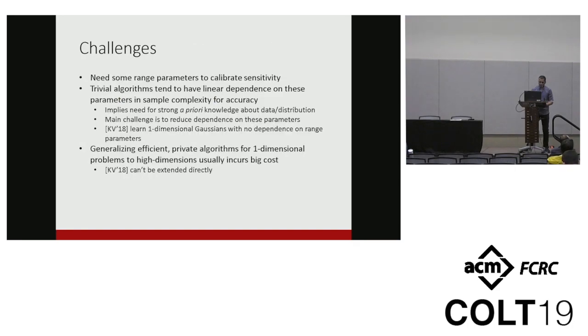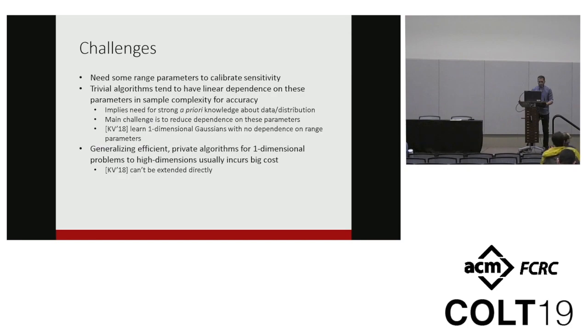Okay, so let's first talk about some challenges to estimating privately. As I said, we need to add some random noise to mask the sensitivity. But in order to calibrate that sensitivity, we usually need some kind of bounds on the range of the data or the distribution parameters, or what we call the range parameters. Now, the trivial algorithms tend to have linear dependence in their sample complexity to achieve any sort of non-trivial accuracy, which implies that they need strong a priori knowledge about the data or the distribution, which could be pretty unrealistic. So one of the main challenges is to reduce this dependence on these range parameters, which is what Karwa and Vadhan did in 2018 for the case of one-dimensional Gaussians when they had essentially no dependence on these parameters.